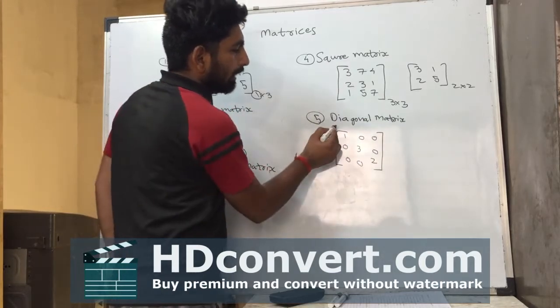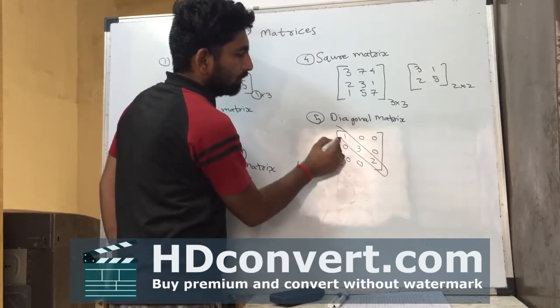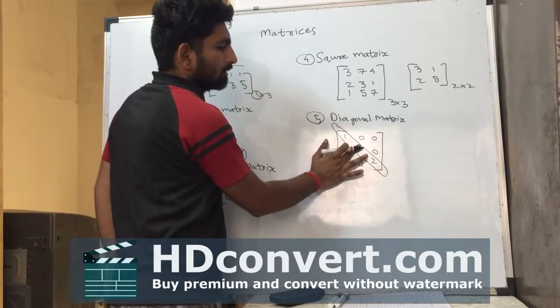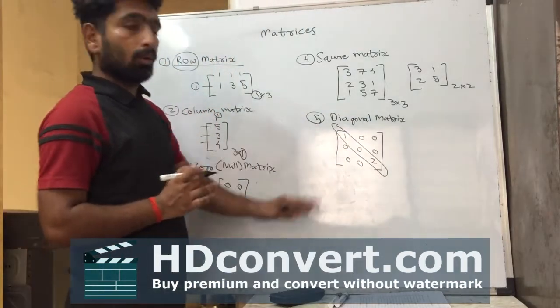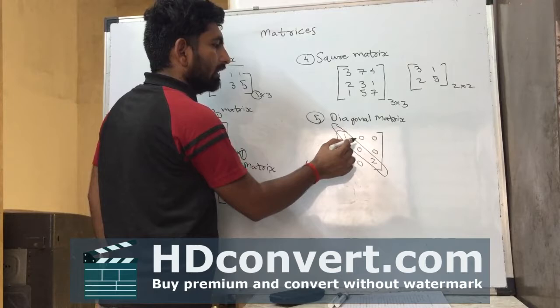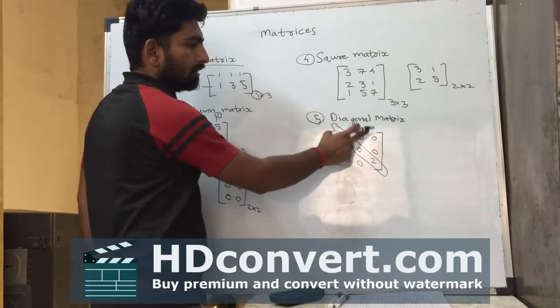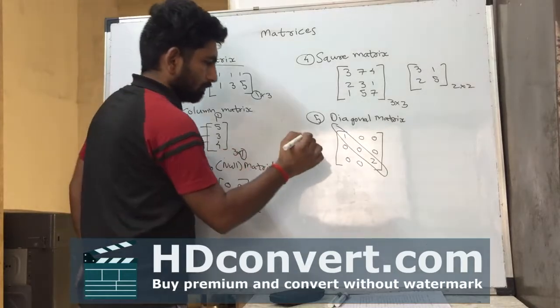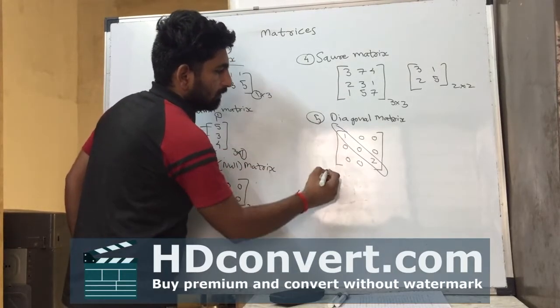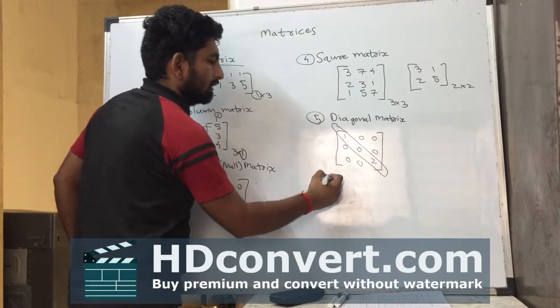So only the diagonal elements are nonzero numbers. Sometimes we have 0 in a diagonal element as well, but the main property is that all elements other than the diagonal elements are 0. That is called a diagonal matrix.